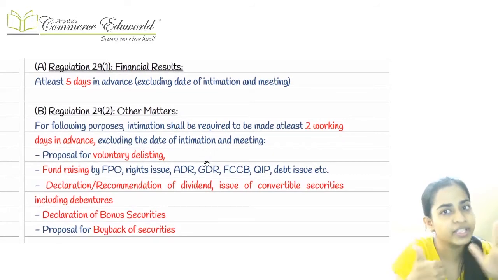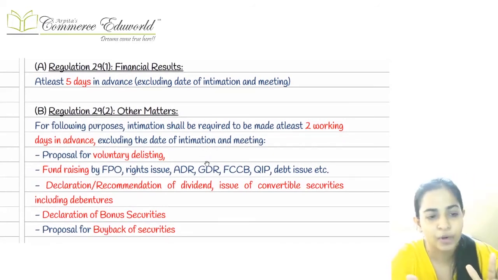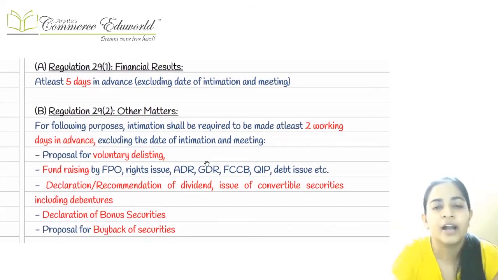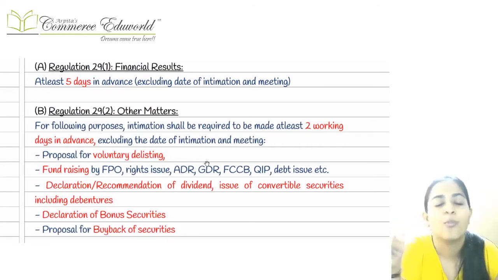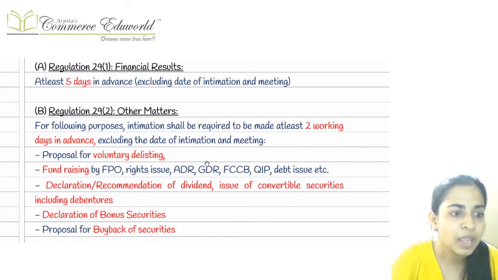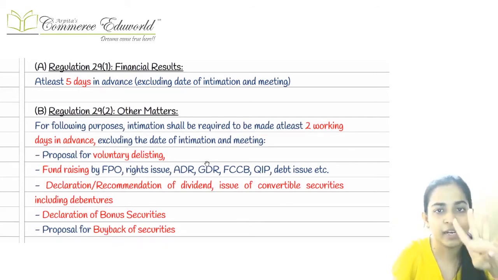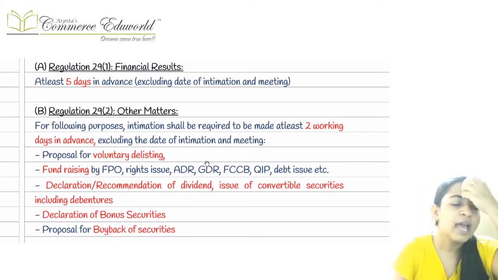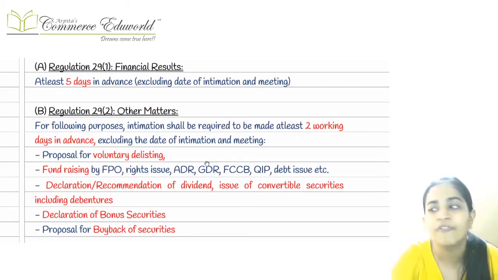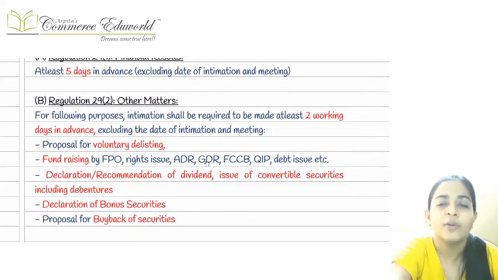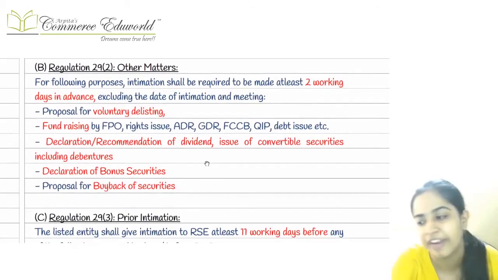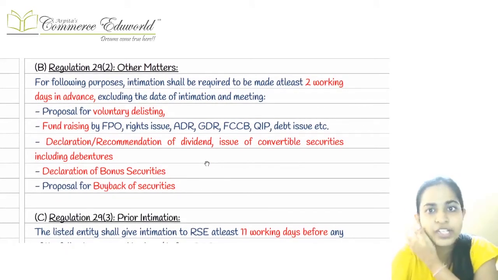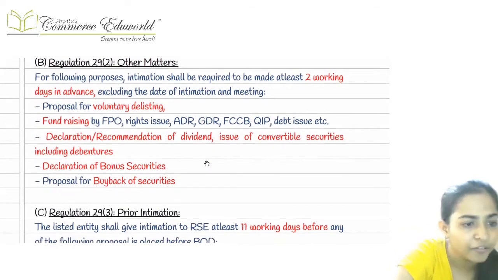Total we are going to study 6 points here. Out of that, 4 points are those points where we have to intimate it to the recognized stock exchange, and 2 points are talking about the compliance. Okay, now in that 4 points, the first one is whenever we are going to conduct a board meeting for adopting the financial results, then in that case we have to intimate. Before the meeting, we have to intimate at least 5 days in advance to the recognized stock exchange that we are going to conduct a particular board meeting for that.